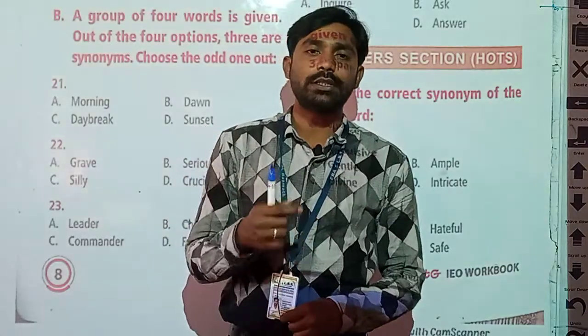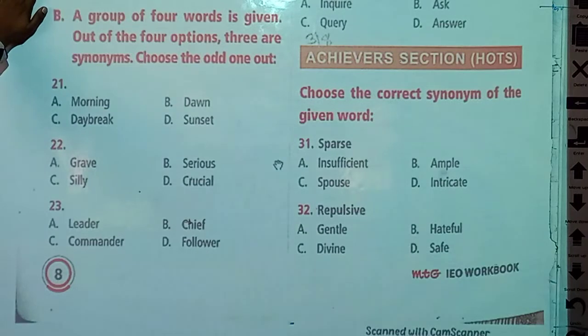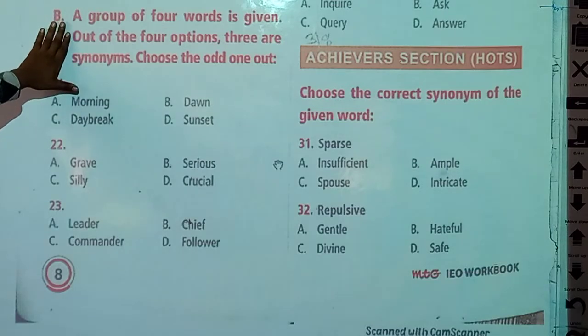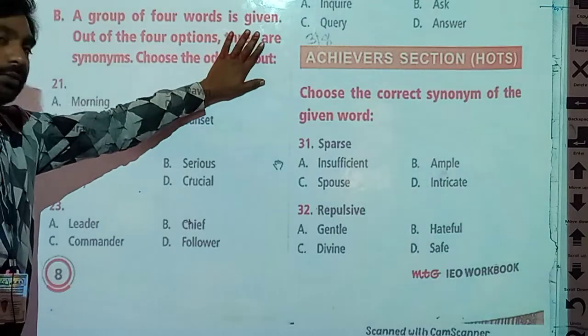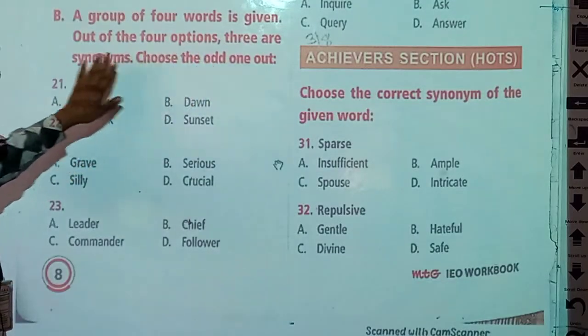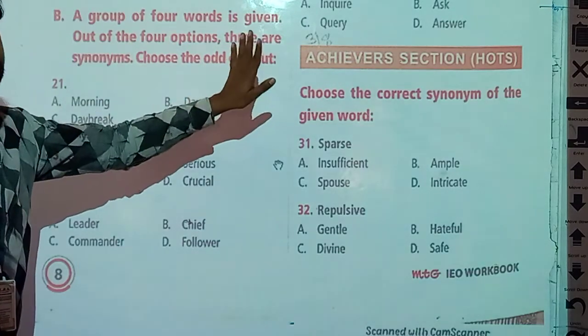So, students, in the previous video we finished 20 questions. Let's see question B here. We have to solve it today. Let's read this question. A group of 4 words is given. Out of the 4 options, 3 are synonyms. Choose the odd one out.